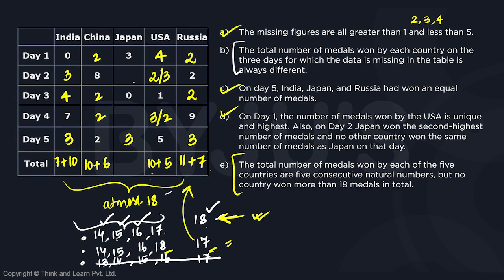Since Japan is the highest, and so far we see on day 2, India has got definitely the value 3. So Japan has to be 4. So for Japan, we were already at a 3. We can see that 17 is taken by India, 16 is taken by China, 18 is taken by Russia, 15 is taken by USA. So Japan needs to have a 14. So we need 11. Out of that, 4 plus 3 is 7. 7 plus 4 is 11. So on day 4, Japan is going to be 4. Let's move over to the questions.